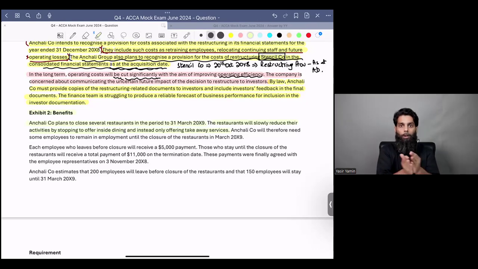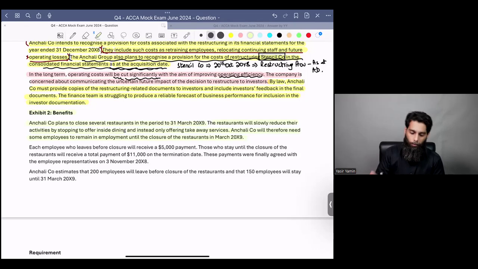Part of the employees would be laid off immediately, and part of the employees you will still need for some period of time till your takeaway services continue. Make sense? Examiner says, Anchali company will therefore need some employees to remain in employment until the closure of restaurants in March 20X9. So some people will stay and some people will immediately go. But by the end of March 20X9, everybody who is affected by that plan will go.